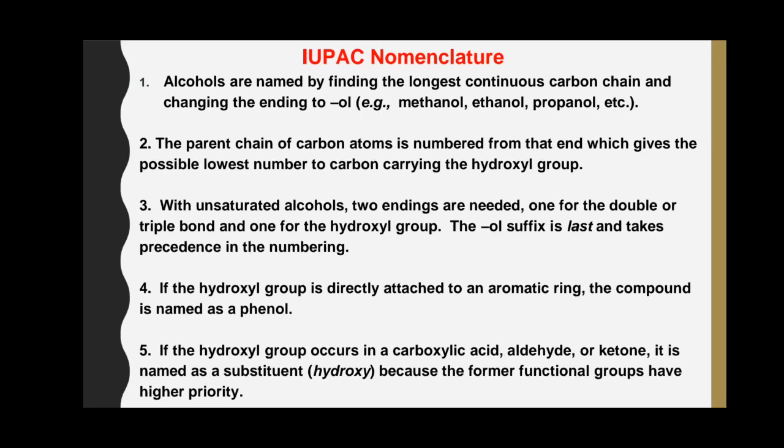phenols. If other functional groups are present in the alcohol or the organic molecule having a hydroxyl group, like a carboxylic group, aldehyde group, or ketone, it is named as a substituent, because functional groups like carboxylic, aldehyde or ketones have priority over the hydroxyl group.